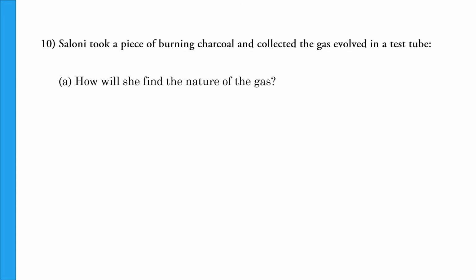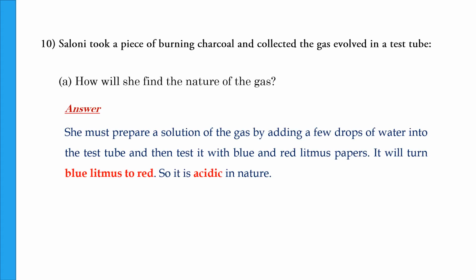Saloni took a piece of burning charcoal and collected the gas evolved in a test tube. How will she find the nature of the gas? Finding out the nature of the gas means testing if it is acidic or basic in nature. For this, first she has to add a few drops of water into the test tube containing the gas and shake it well to make the solution. Then this solution should be tested to be acidic or basic, that is using blue litmus paper and red litmus paper.